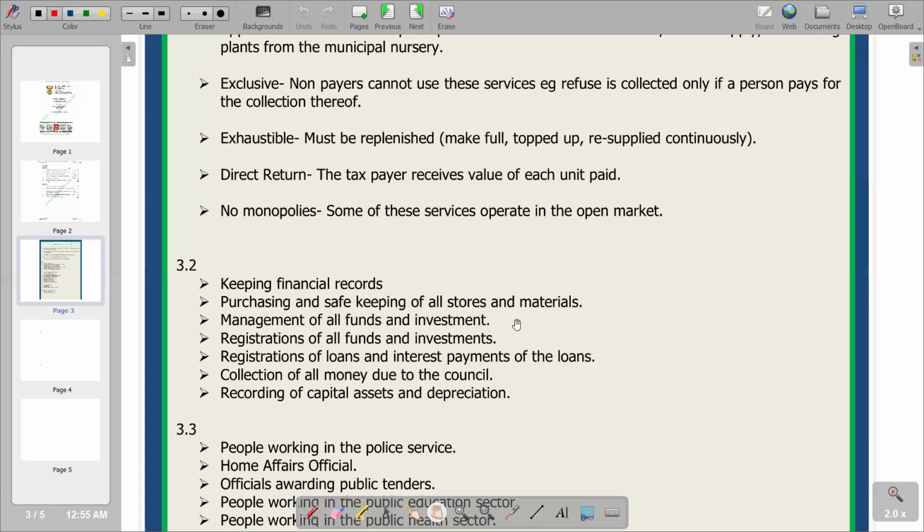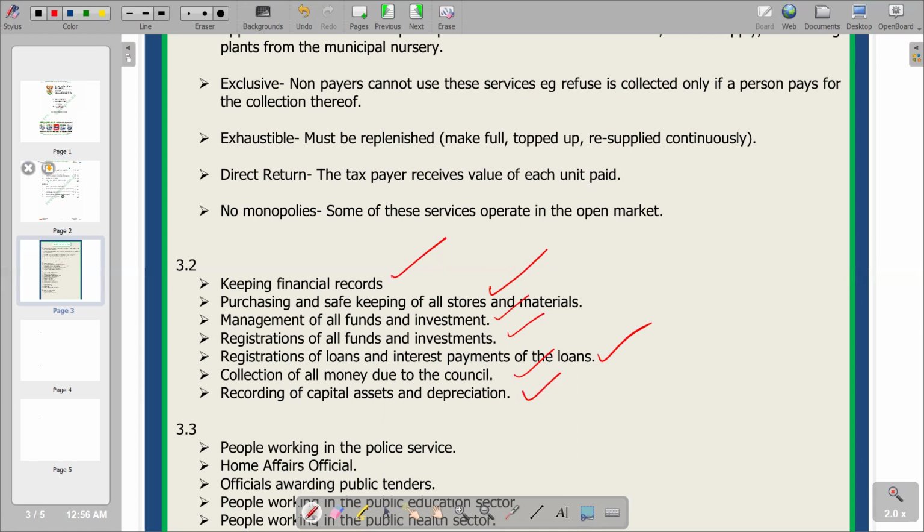Of course, our financial records will comprise even financial statements and anything that concerns financial issues. And then we've got the second one whereby we are looking at purchasing and safekeeping of all stores and materials. And obviously, we are saying that we are also going to take into account the stock that is going to be maintained at that local government level. It is also going to be part of that. And I'll go to management of all funds and investment, registrations of all funds and investment. I also have registrations of loans and interest payments of the loans, collection of all money to the council, and recording of capital assets and depreciation is also part of that.